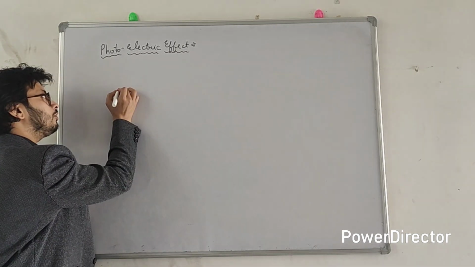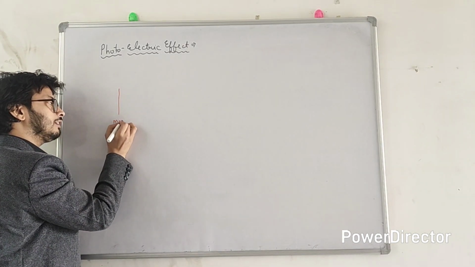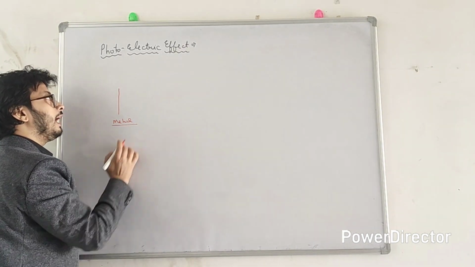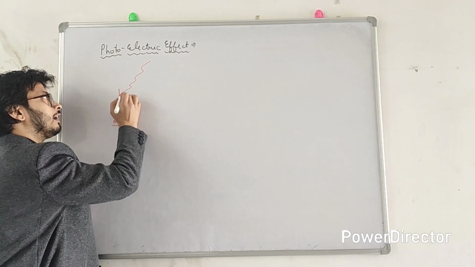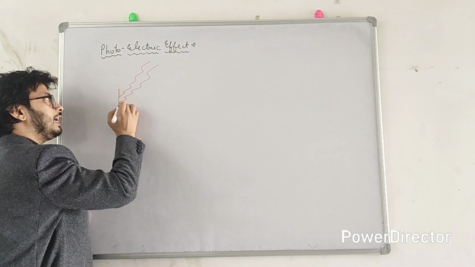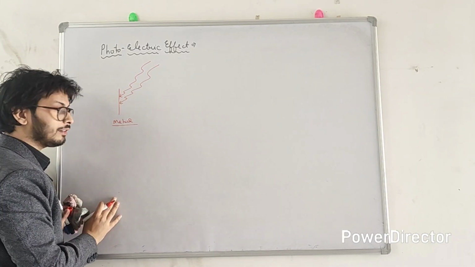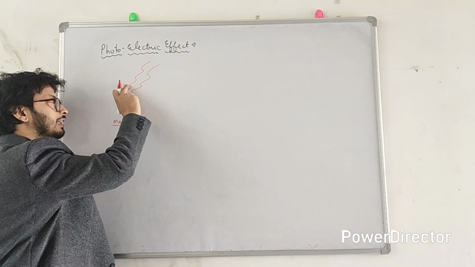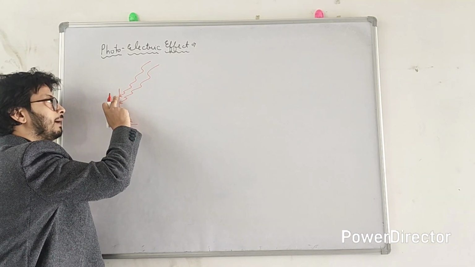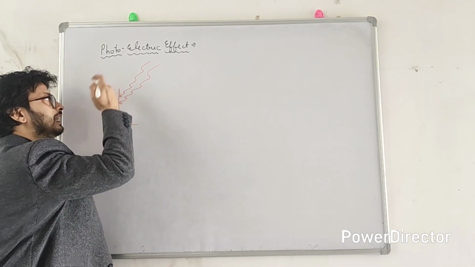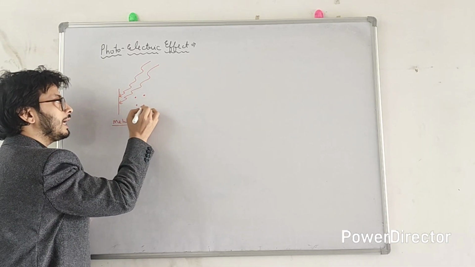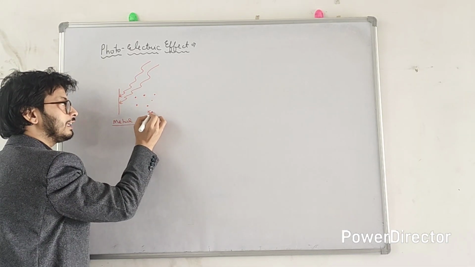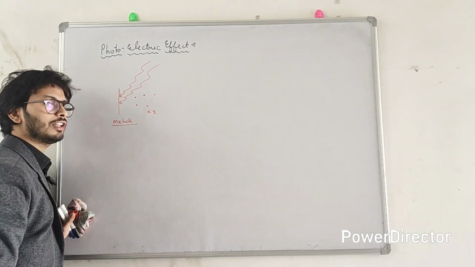Suppose this is our metal plate. He made light or radiation incident on this metal surface, and you already know that this radiation contains some energy. The electrons in the metal will absorb that energy and come out of this metal plate with some kinetic energy, and we want to measure the kinetic energy of these electrons.